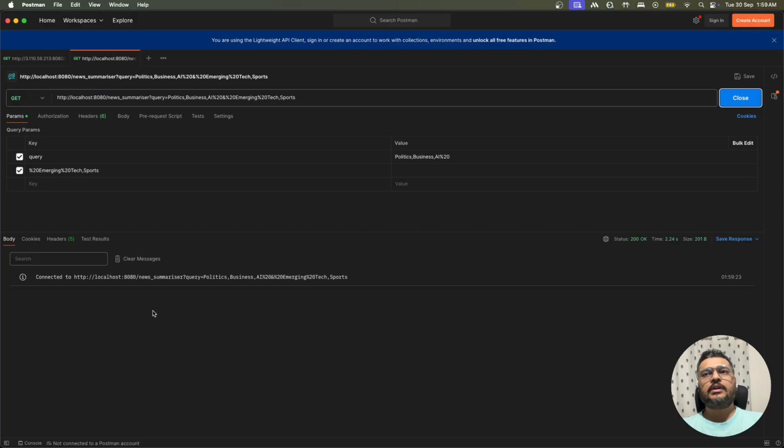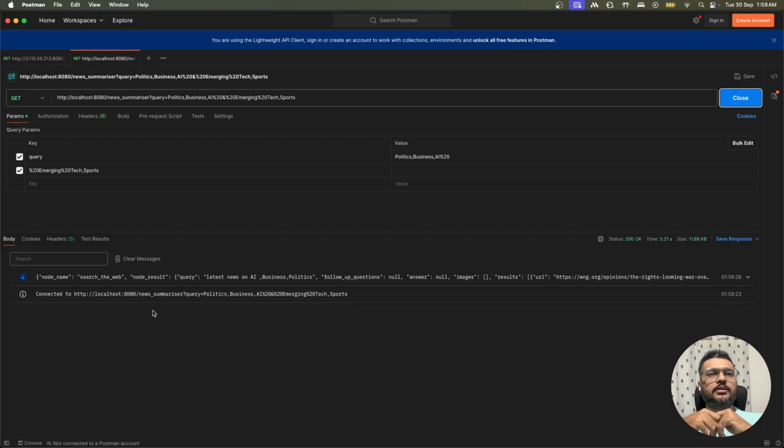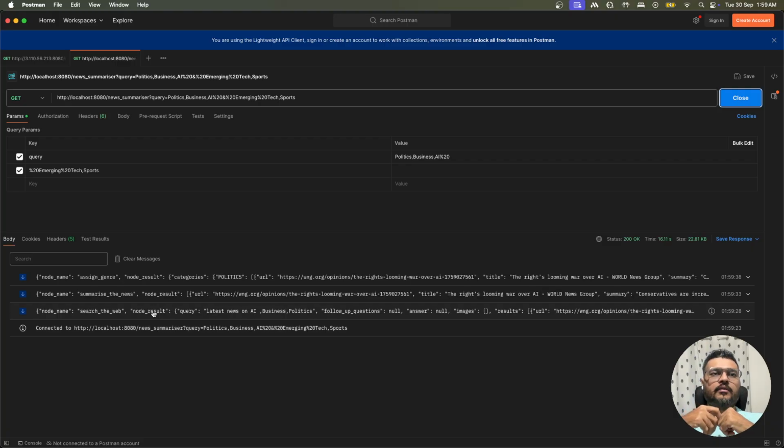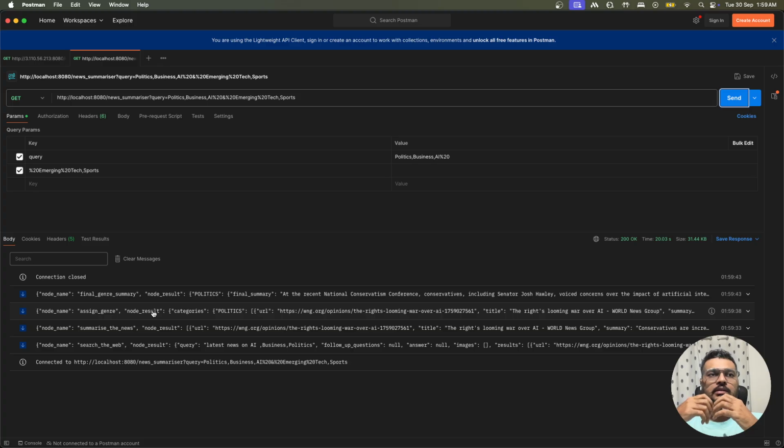It will first make the connection with the server. After the connection is made, it will make the search call. Once the search of the web is done, it will make the extract call. Once the extract is done, it will summarize the news for you. So you can see the summarize result over here. After the news summarization is done, it will do assign genre, and after assign genre is done, it will do a final summary for you.